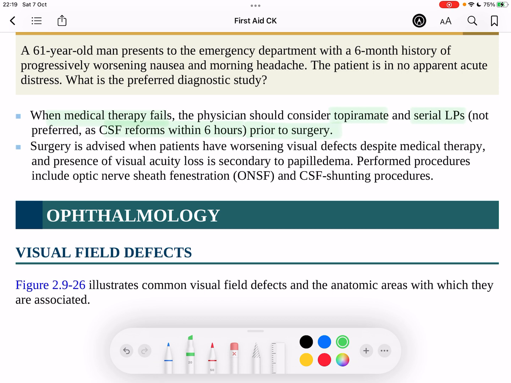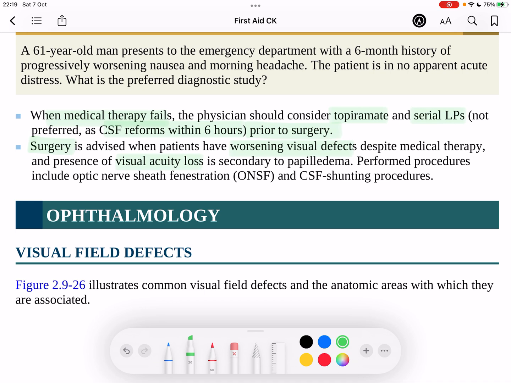So that brings the next question: who needs surgery? Surgery is going to be for patients who have worsening visual defects despite the medical therapy of acetazolamide. Also, patients with visual acuity loss secondary to the papilledema, we have to do procedures as well.